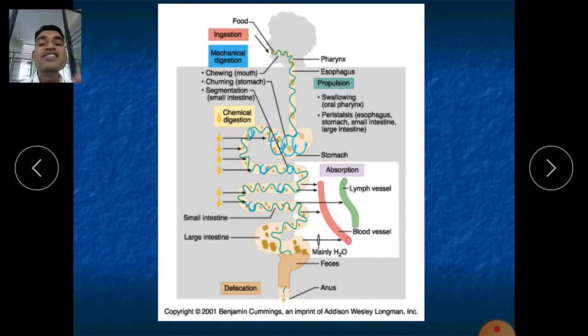It is also called peristaltic movement of the churned food, and it is also called motility. The stomach is also called gastric, so gastric motility is there. Gastric emptying: it will empty into our small intestine, and from the small intestine the process of absorption will start. And from here the process of digestion also will start.